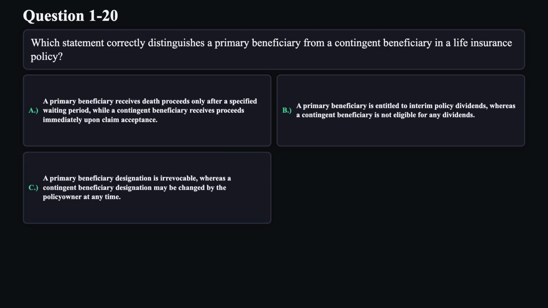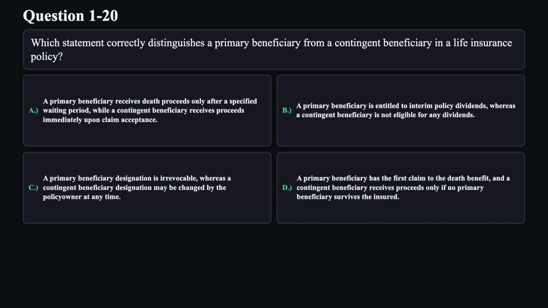C. A primary beneficiary designation is irrevocable, whereas a contingent beneficiary designation may be changed by the policy owner at any time. D. A primary beneficiary has the first claim to the death benefit, and a contingent beneficiary receives proceeds only if no primary beneficiary survives the insured.